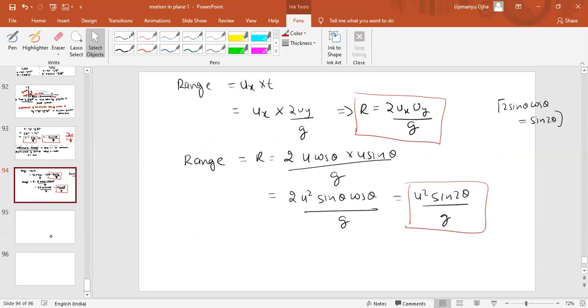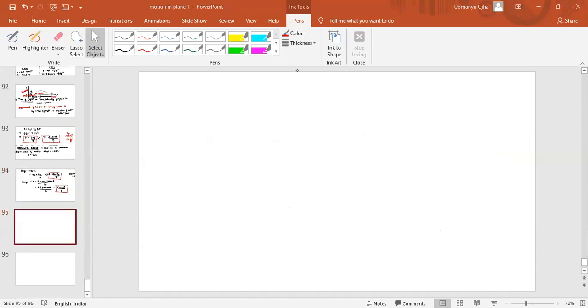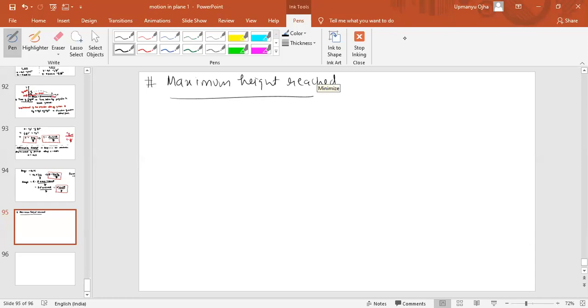Okay, next is the maximum height reached by the particle. Next is the maximum height. Yes, along the x-axis maximum displacement is R. Along the y-axis there is no displacement.